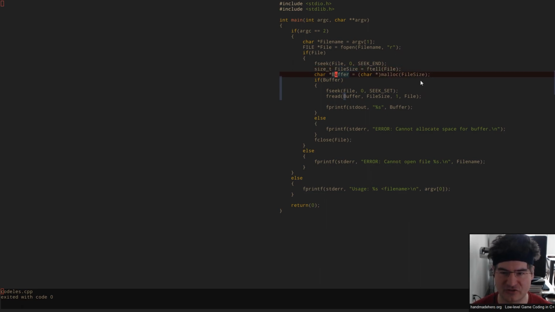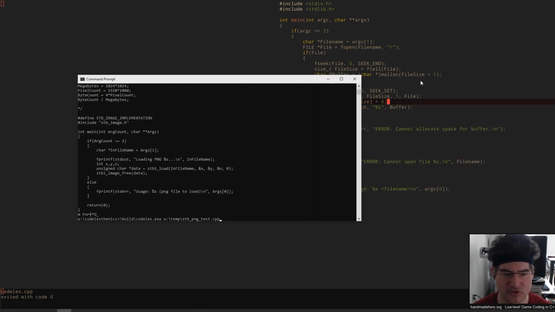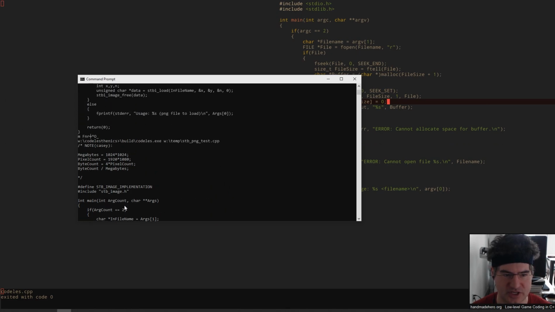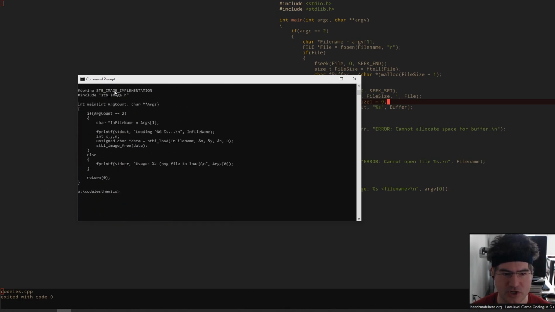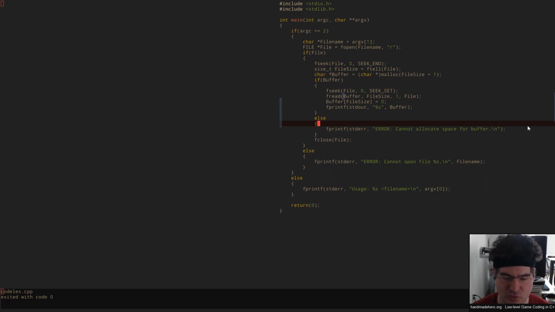So let's go into the file size here and make sure we get 1 extra slot for our null terminator, and then we're going to our buffer. We're going to put into the end, and slap that null terminator in there. Just put it straight on in there. Let's do that build. We're going to do our run again, and now we should see no garbage at the end, right? I don't want to see any of that in there. So here's that file. We know we're reading it correctly, and now if we want to, we can start parsing it out.